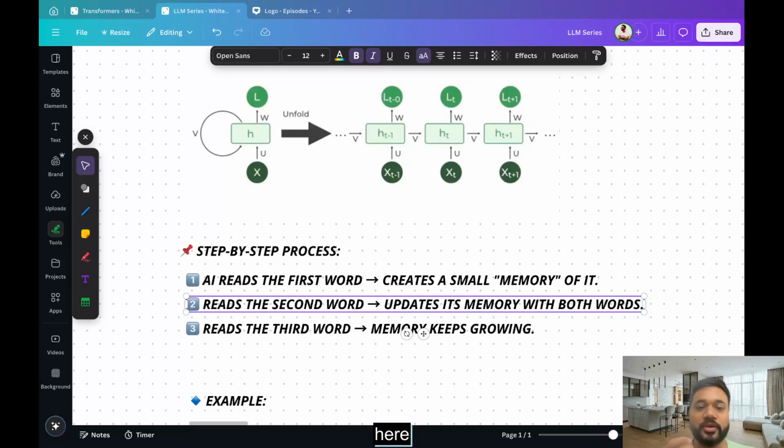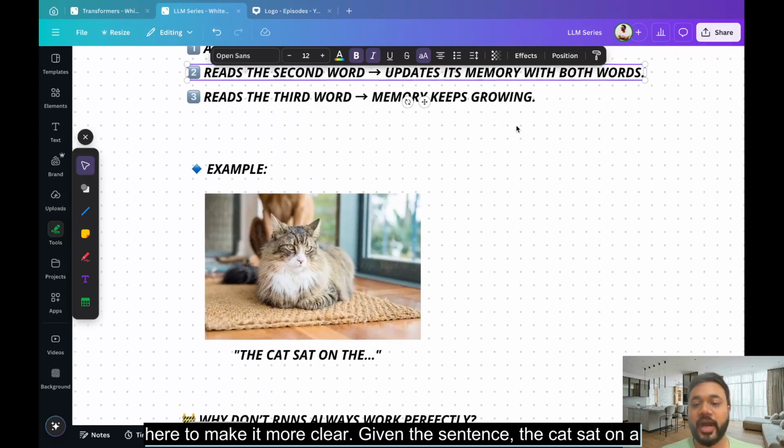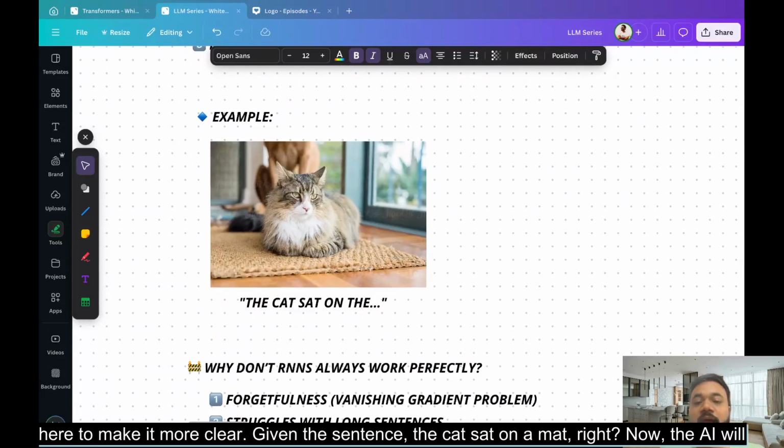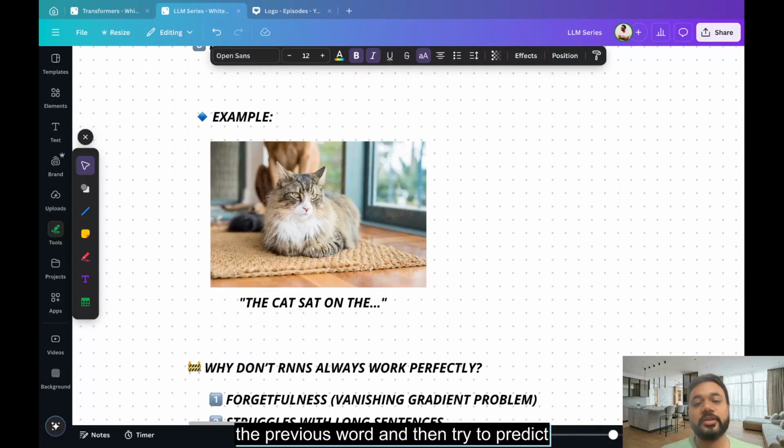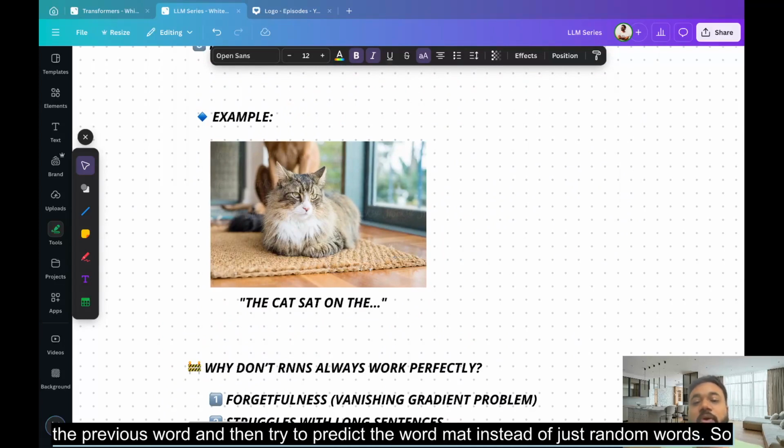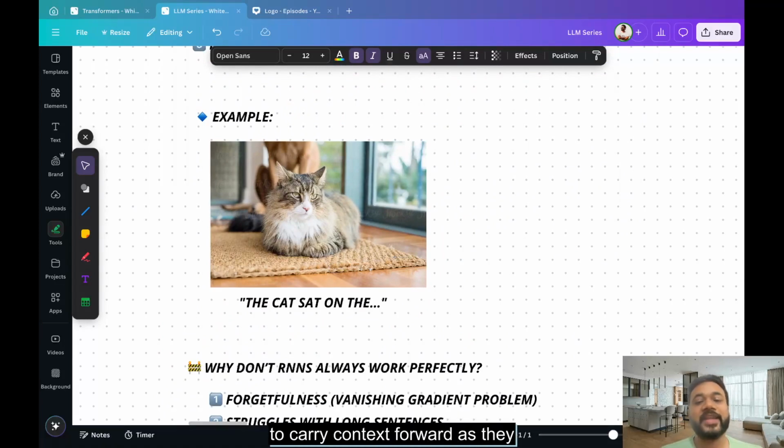I'll give you an example over here to make it more clear. Given the sentence, the cat sat on a mat, right? Now, the AI will remember the previous words and then try to predict the word mat instead of just random words. So RNNs are designed to carry context forward as needed.